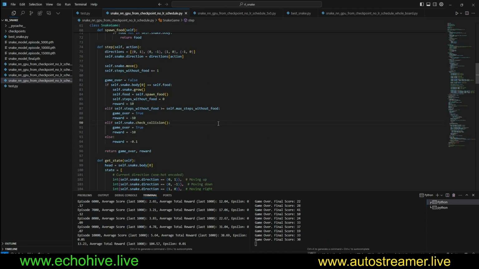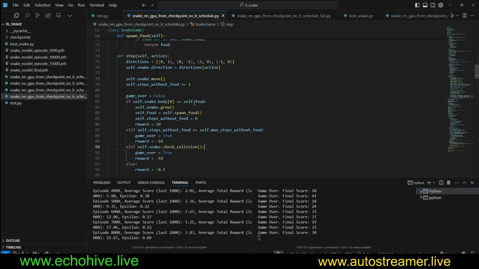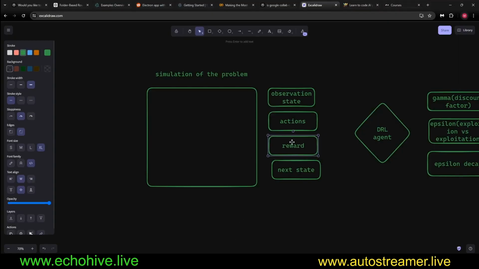If we look at our code, if the snake gets the food, it receives 10 reward. If it goes around not finding the food for a long time, we give it a negative reward. If it results in a collision with itself or with the wall, we also give a negative reward. And for every step it takes without reaching the food, we give a small negative reward so that the model can learn from this feedback.